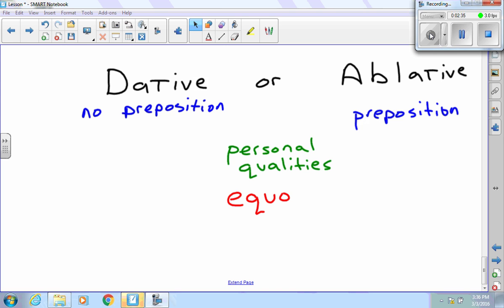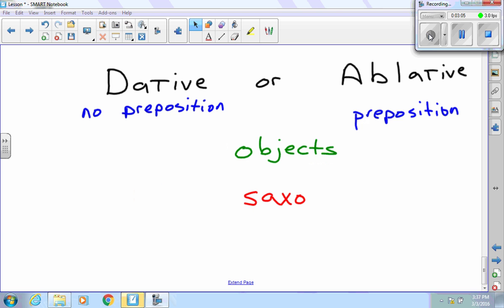Something that has personal qualities falls under the same rule. For example, equo. A horse can have feelings, I guess, or we keep it as a pet. We consider it to have personal qualities. It's scared, it's afraid of things like that. It follows the same pattern. If it does not have a preposition, equo is going to be dative. I gave food to the horse. It has to have a preposition to be ablative. So if I say ab equo, I'd be walking away from the horse. Now it's ablative, but it has to have that preposition.